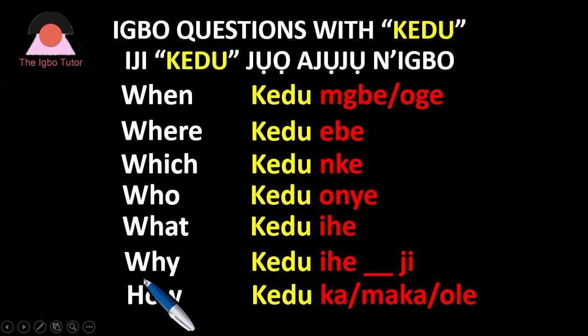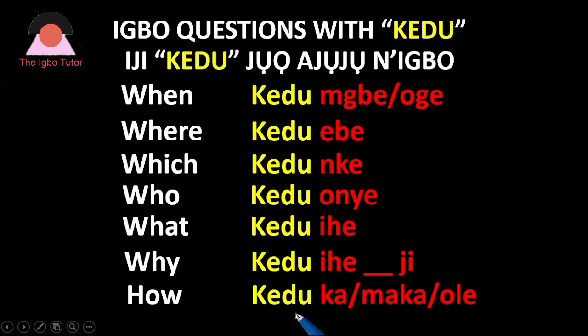Now we go to why. Why is kedu ihe also, but there are other things added to it. You see a dash here, something will be added here before you add G. Okay? A pronoun will be added here to make up the sentence. As we go to the practical section, you will see what I'm talking about.